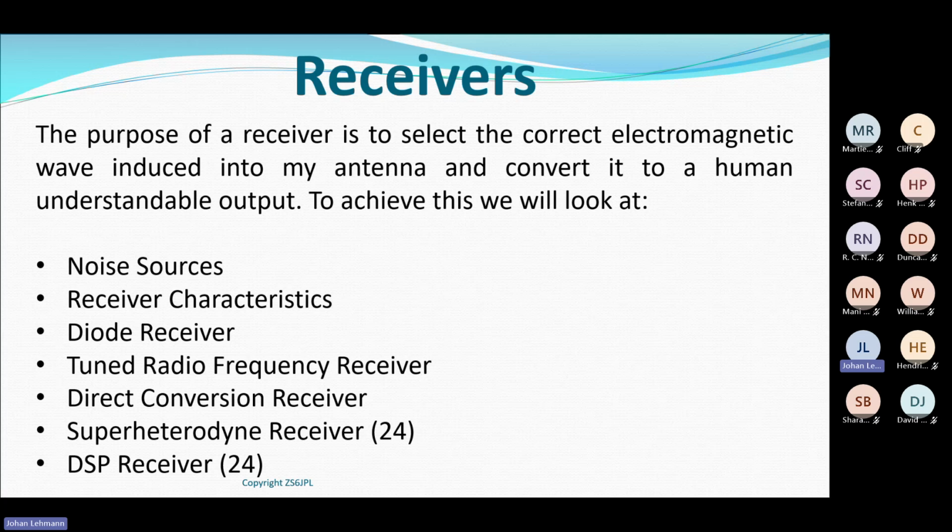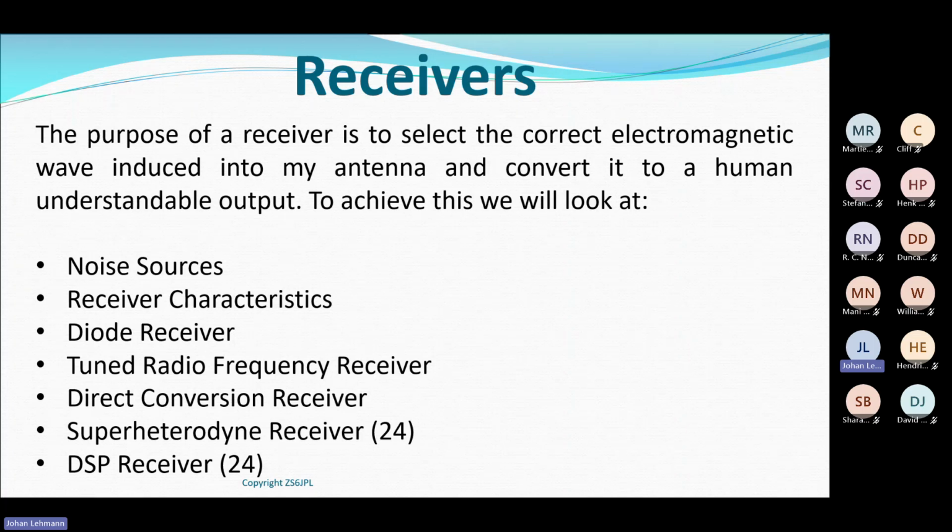The next, in terms of complexity, price and usefulness, is the tuned radio frequency receiver, followed by the direct conversion receiver.